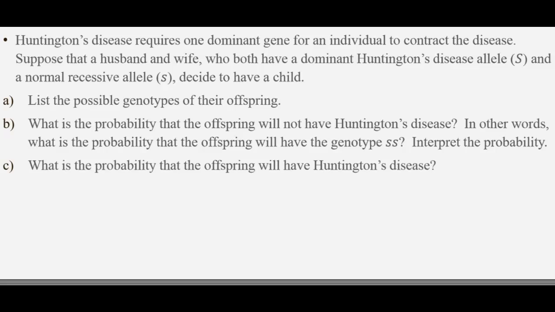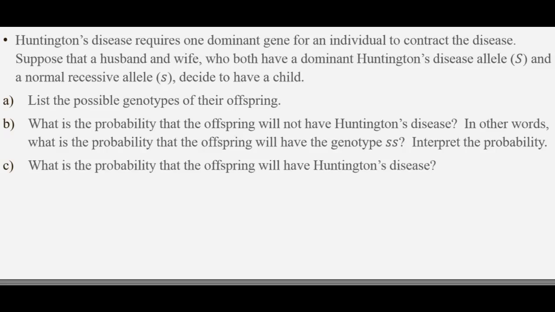Huntington's disease requires one dominant gene for an individual to contract the disease. Suppose that a husband and wife who both have a dominant Huntington disease allele, capital S, and a normal recessive allele, lowercase s, decide to have a child. List the possible genotypes of their offspring.